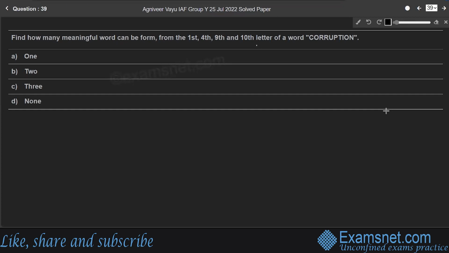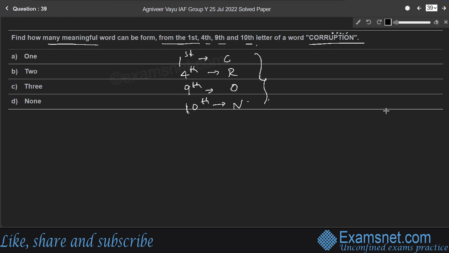Question 39. Find how many meaningful words can be formed from the first, fourth, ninth, and 10th letters of the word corruption. The first letter is C. The fourth letter is R. The ninth letter is O, whereas the 10th letter is the last letter, which is N. Using C, R, O, N, we can form a meaningful word, corn.